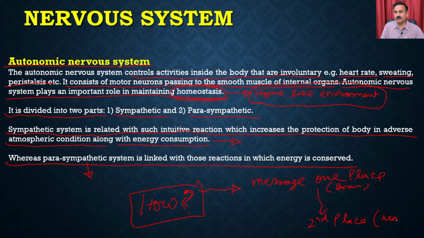So if you want to know whether the nervous system is working or not, you can measure whether the messages are going or not. The messages in the nervous system travel as impulses, so we can measure them, and that's how you can measure whether messages are going from one place to another.